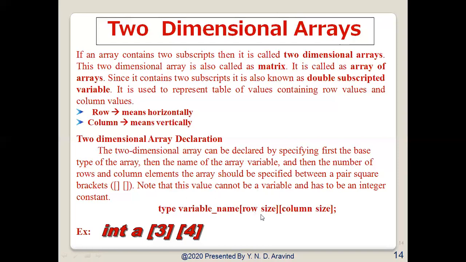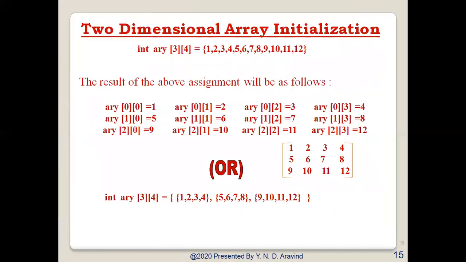So here the row size and column size need to be integer constants. In the example I have given, int is the type of the variable, a is the name of the variable, 3 is the row size, and 4 is the column size. This is how we are going to declare a two-dimensional array.